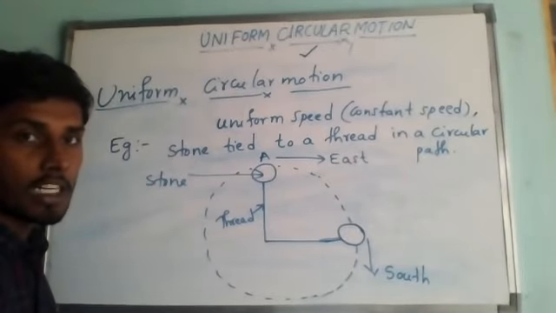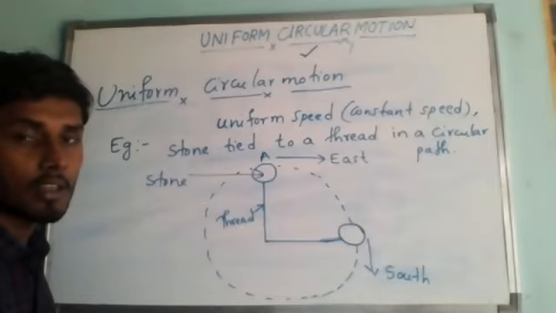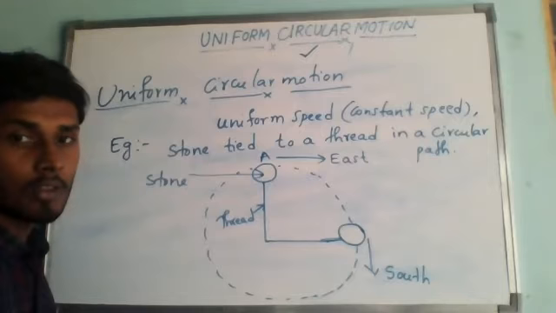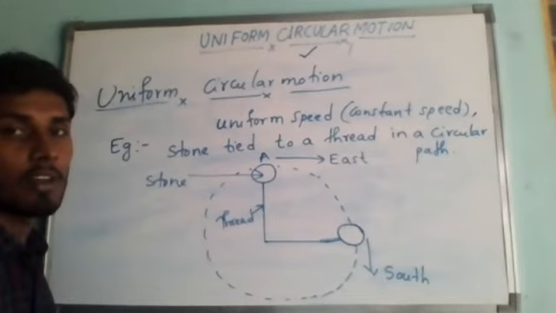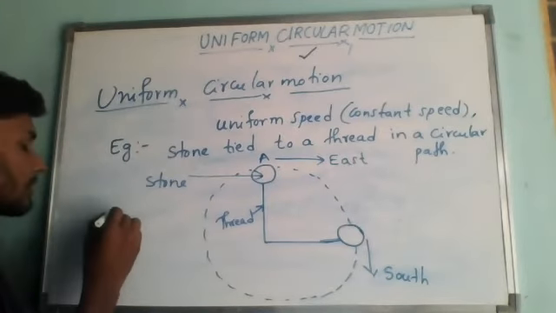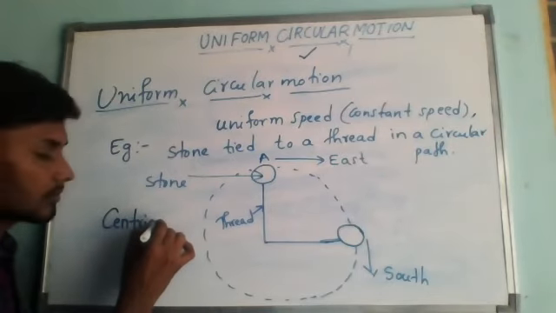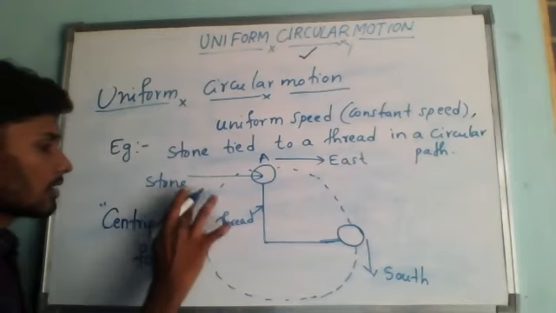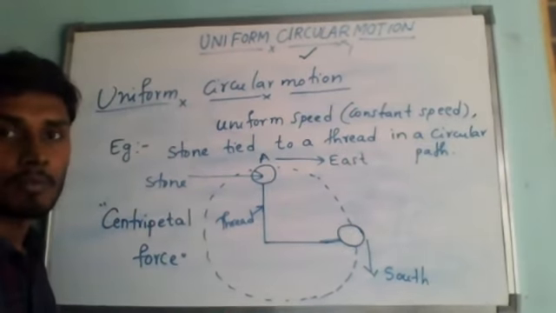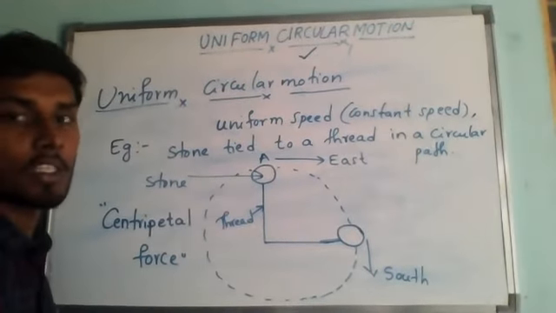Next point: the force which is needed to make an object travel in a circular path is called centripetal force. Is it clear?